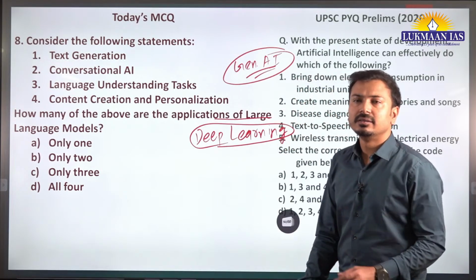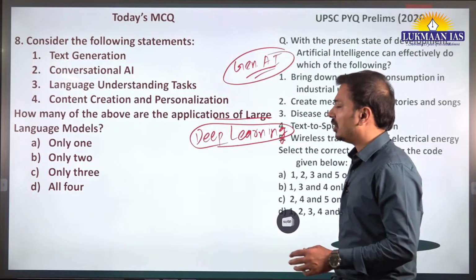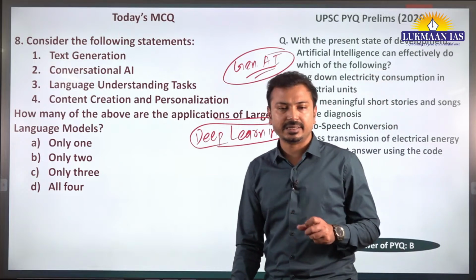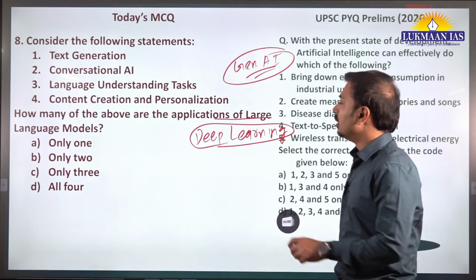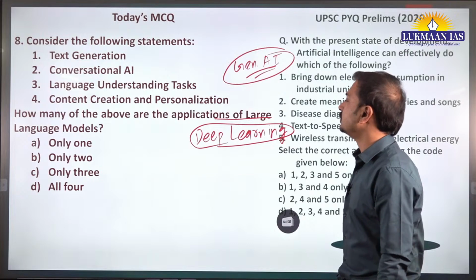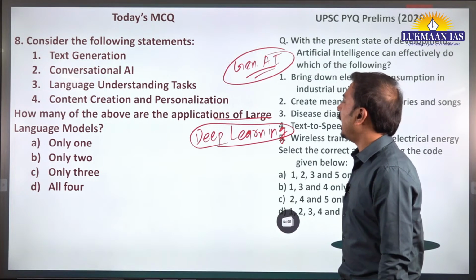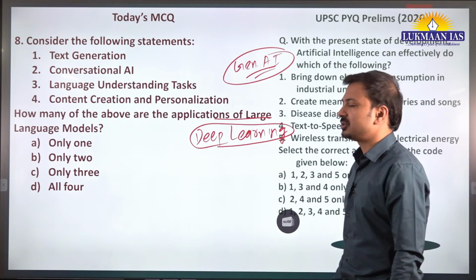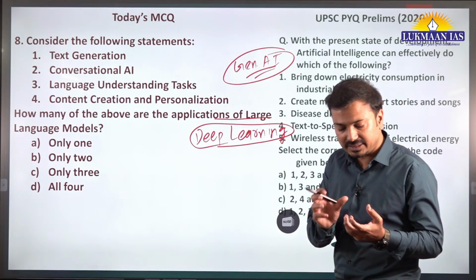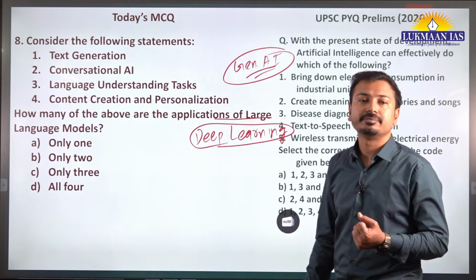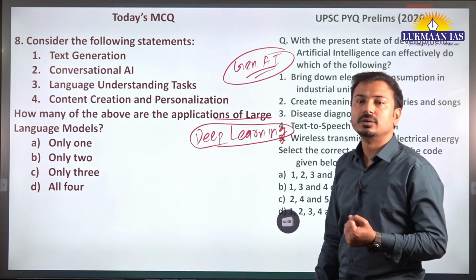Basically, large language models work on the data set that is given to, or trained into, these AI tools. They work on the principle that, given the preceding word, the tool is trained on which word should come next.